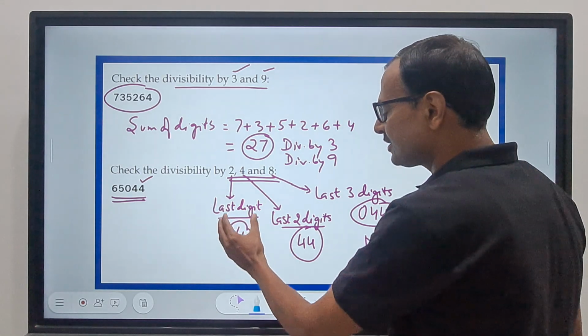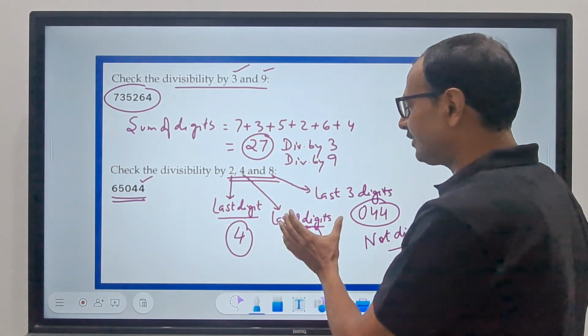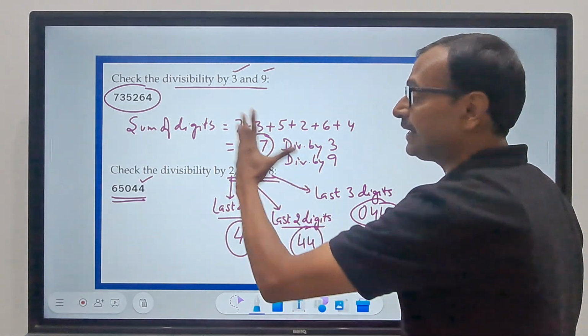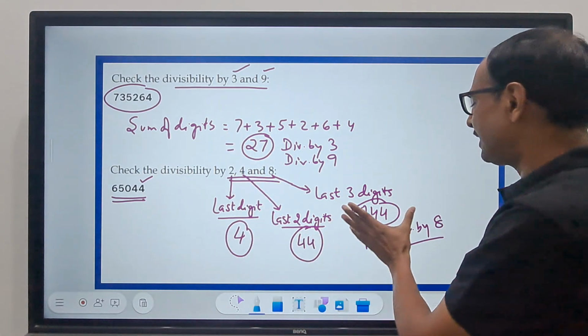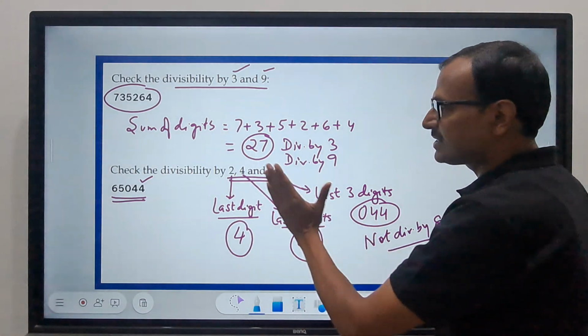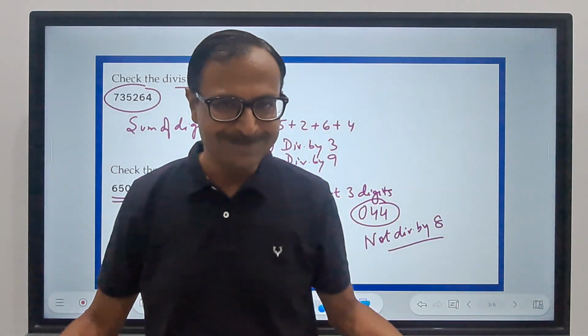So the last digit, if it is 0, 2, 4, 6, 8, it is divisible by 2. If the last 2 digits, 44, form a number divisible by 4, then the entire number is divisible by 4. And if the last 3 digits, that means the number formed by the last 3 digits, is divisible by 8, then the entire number is divisible by 8.